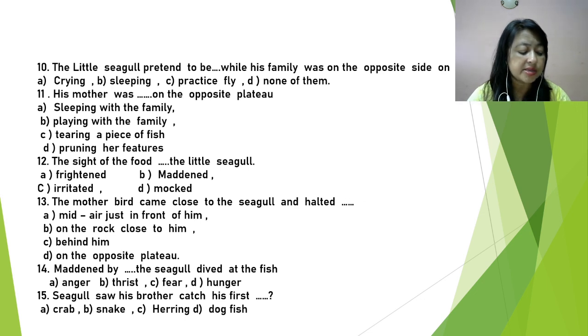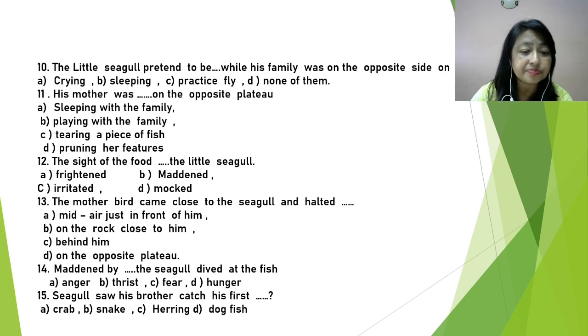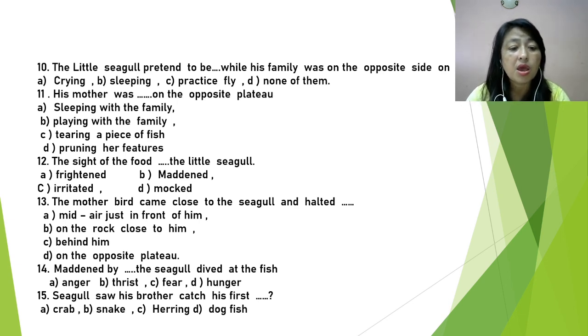Now and again, she tore a piece of fish that lay at her feet, then scraped each side of her back on the rock. So what is she doing then? His mother was tearing a piece of fish.